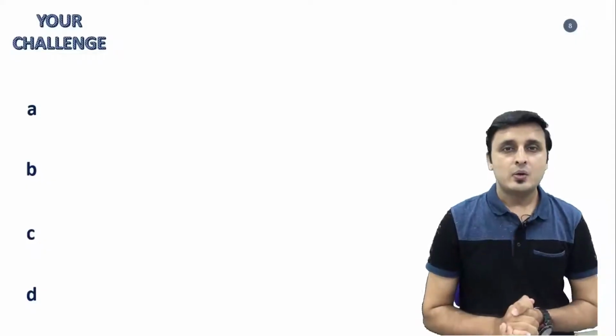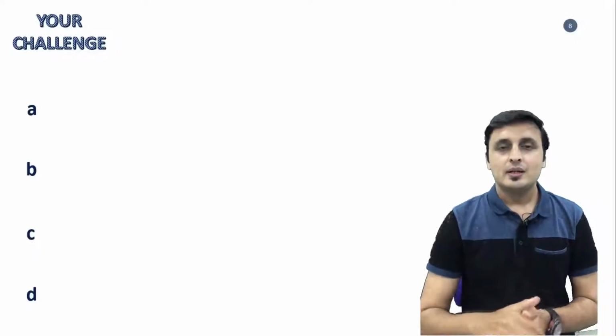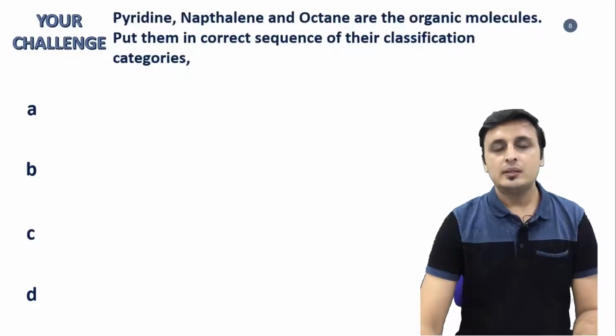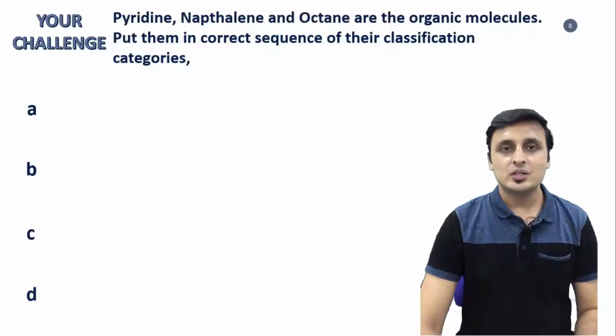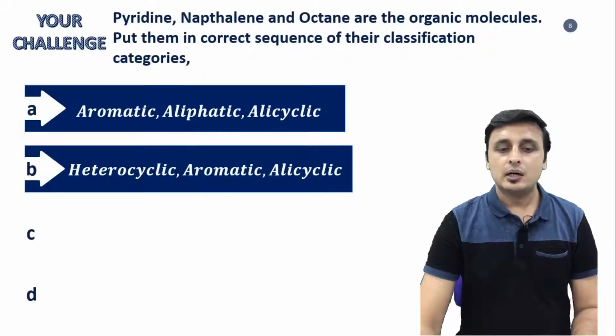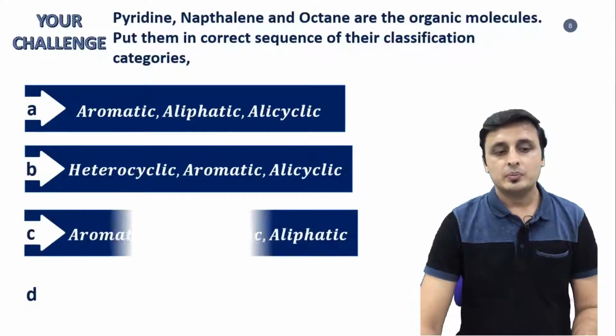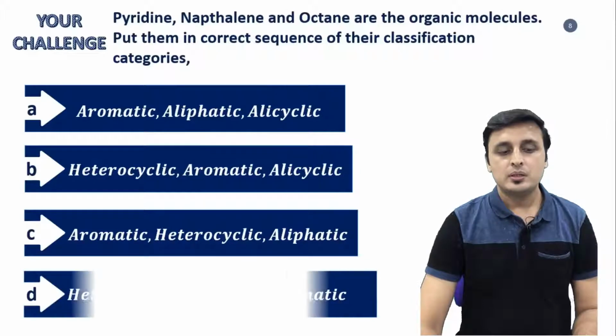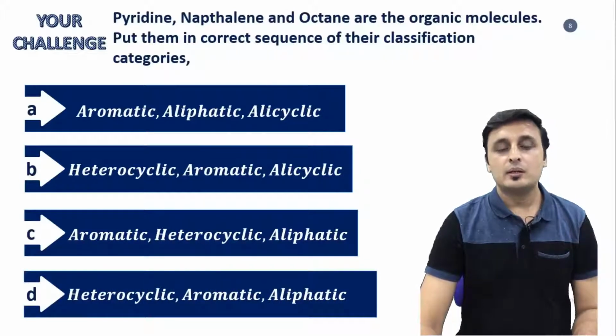Dear students, now it's a turn to get your challenge, and your challenge of the show is: pyridine, naphthalene and octane are the organic molecules. Put them in correct sequence of their classification categories. Options are: option A, aromatic, aliphatic, alicyclic. Option B, heterocyclic, aromatic, alicyclic. Option C, aromatic, heterocyclic, aliphatic. And option D, heterocyclic, aromatic, aliphatic.